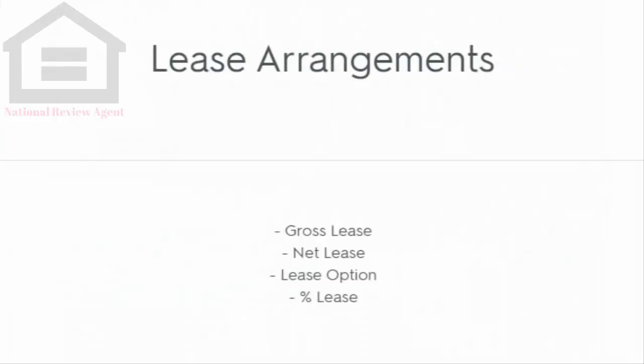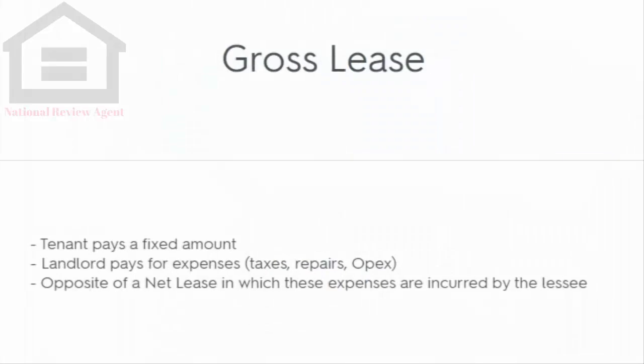Lease arrangements: gross lease, net lease, lease option, percent lease. Gross lease: the tenant pays a fixed amount and the landlord pays for expenses. It is the opposite of a net lease, in which these expenses are incurred by the lessee.